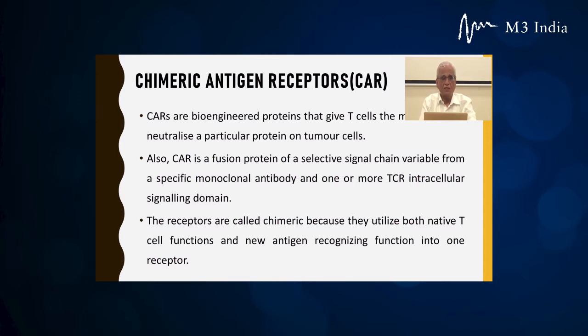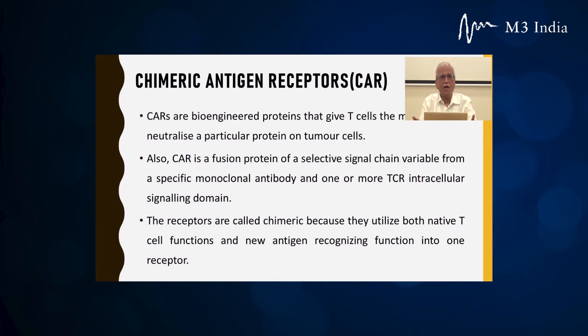Also, CAR is a fusion protein of a selective single chain variable fragment from a specific monoclonal antibody against the antigen, along with one or more TCR intracellular signaling domains. The receptors are called chimeric.